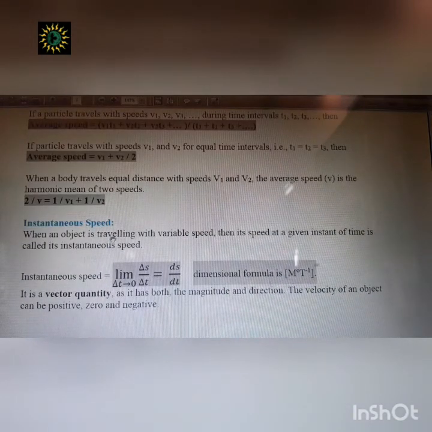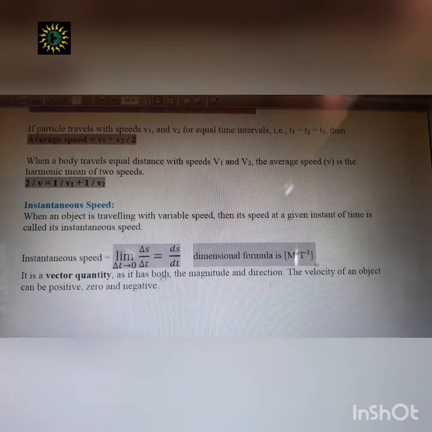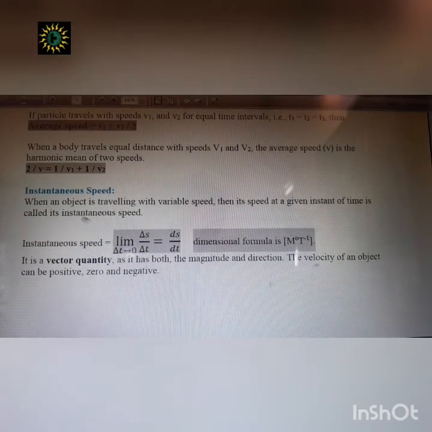Now the instantaneous speed, that is the important part for class 11. What is instantaneous speed? When an object is traveling with variable speed, then its speed at a given instant of time is called the instantaneous speed. From the terminology instantaneous, you can easily understand what is actually asked, that is the speed at any instant. At any instant, that means at a particular moment.